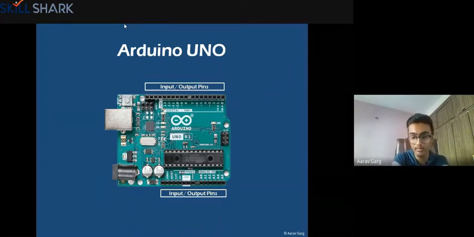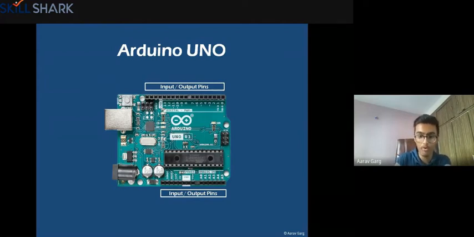So you can see these black colored boxes on the top and bottom, right? These are the input and output pins. Now I'm sure you all might be knowing about input and output, right? Because in a computer, you know that input, processing, and output are the basic processes. Input devices are things like mouse, keyboard, etc. A computer takes input from input devices, then it processes, and then it gives an output, right? So now you all know that mouse, keyboard, and monitor are connected to the CPU, right?